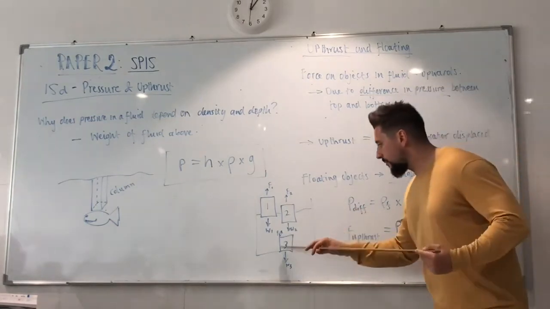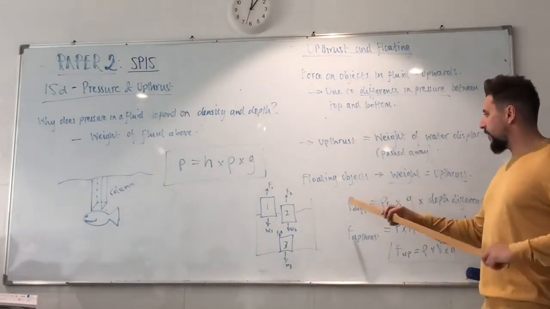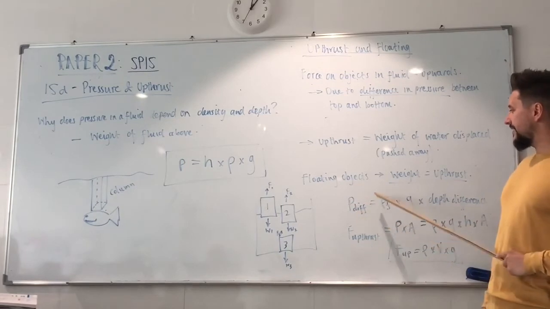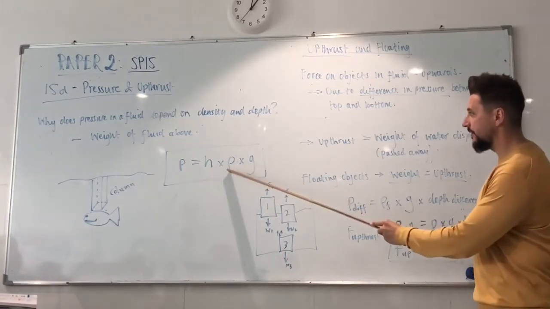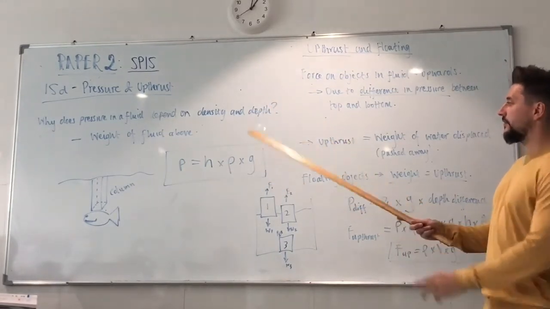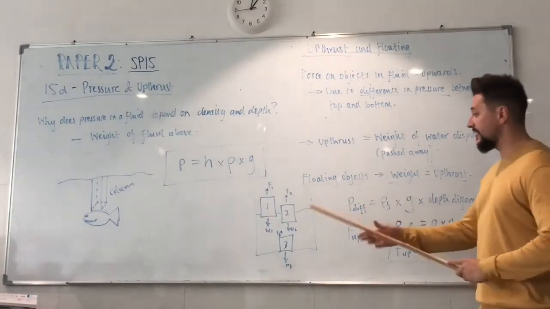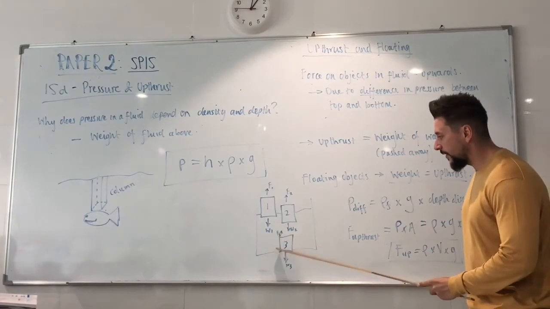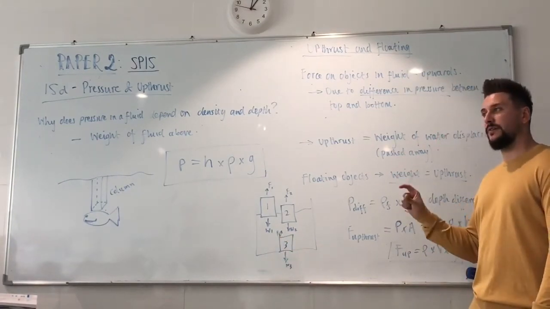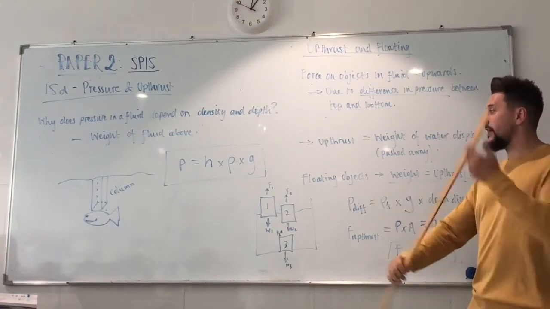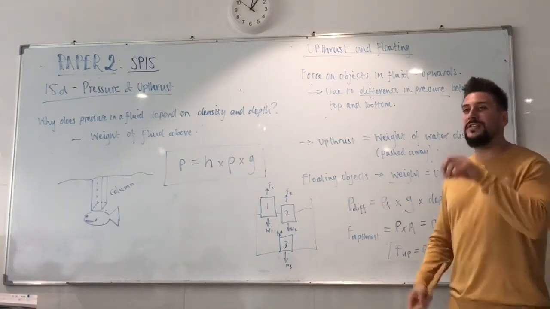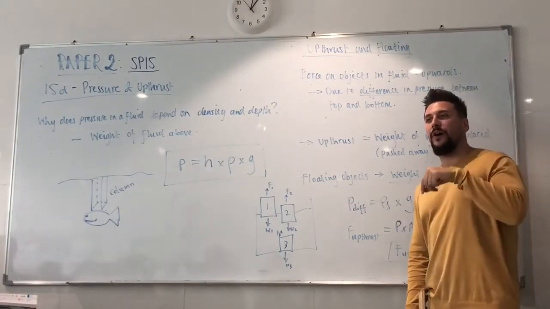If upthrust is due to pressure difference, then the pressure difference on an object is the density of the fluid times the gravitational field strength G times the depth difference, which is the difference between the top and the bottom, so the height of the object. Okay? That's the pressure difference. This one is the pressure acting down on an object.